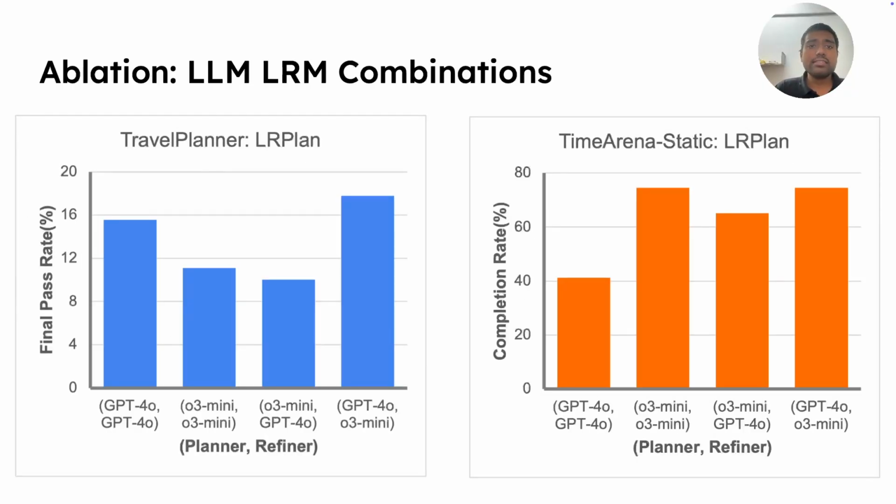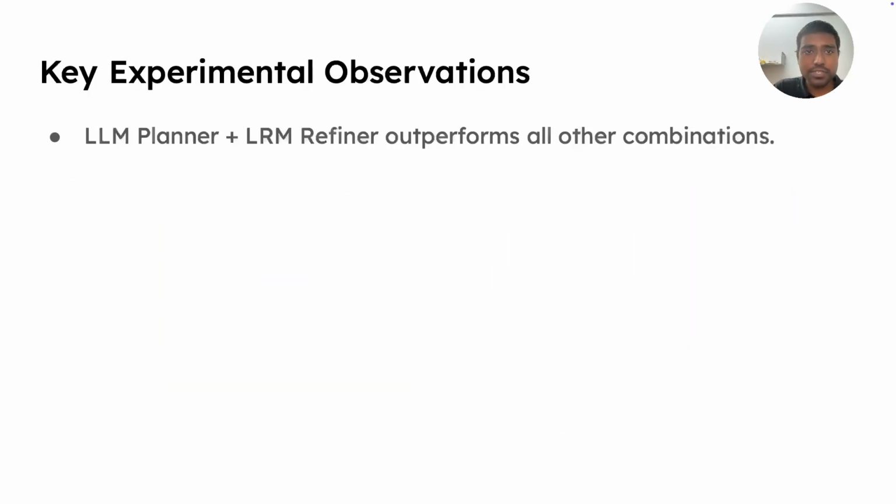And we also try several LLM-LRM combinations in the test phase. In the test phase, we have 2 agents, the planner agent and the refiner agent. So we try out all 4 possibilities of LLM-LRM, and we observe that across both the datasets, the planner being the LLM and the refiner being the LRM produces the optimal result. So the key experimental observation over here is that an LLM planner plus LRM refiner would outperform all other possible LLM-LRM combinations in the test phase. As we have seen in the initial ablation, all meta agents in the training phase do contribute.